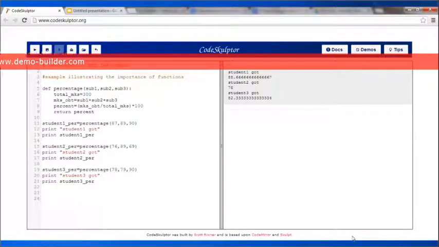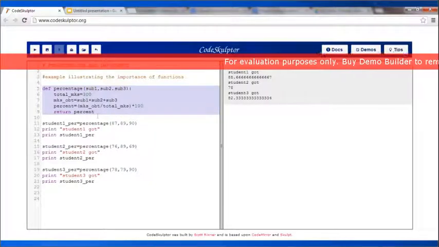So here's a function that I've written. Now I just want to introduce you to the scenario that I've taken as an example here. Imagine that you're a teacher and you have a few students in your class and you have been asked to generate their result. That means you need to calculate the percentage, and I've assumed that there are 3 subjects. Alright. So I've written a function over here.